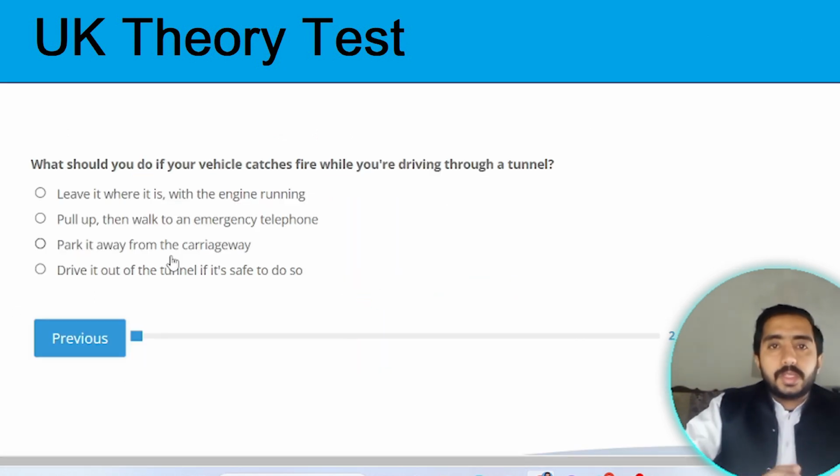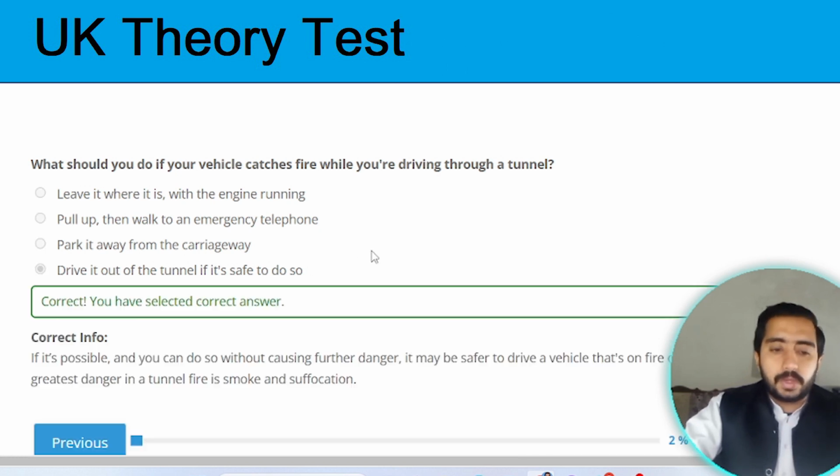Our first question of this quiz is, what should you do if your vehicle catches fire while you are driving through a tunnel? While you are driving through a tunnel and your vehicle catches fire, then in this case, drive it out of the tunnel if it is safe to do so. Option D is the correct one.